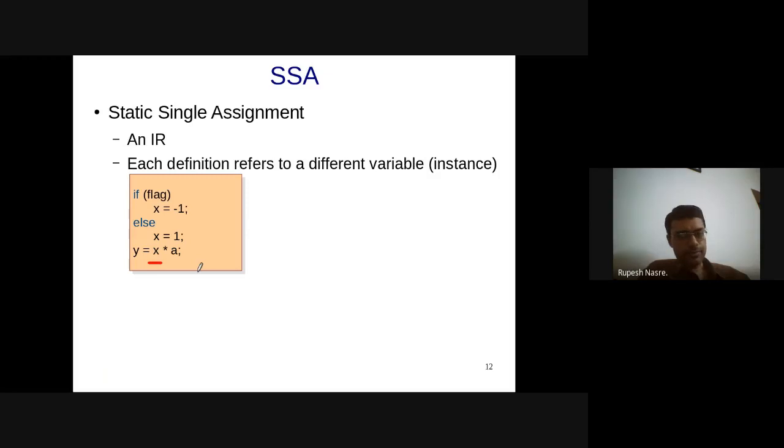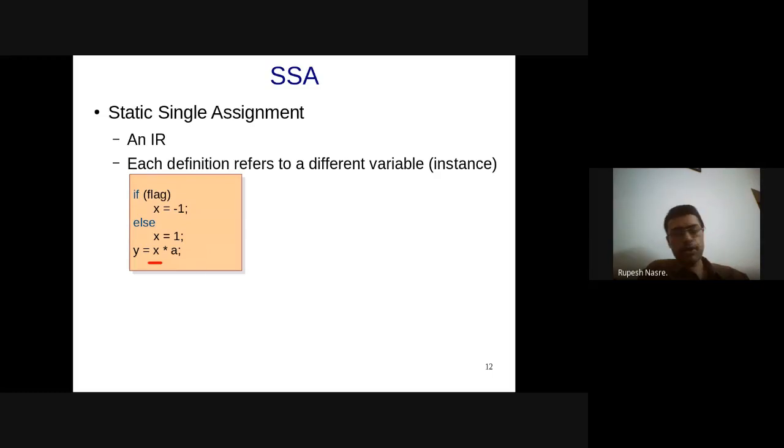So, can somebody tell me? If you try to convert this into SSA form, you will say x1 equal to -1 in the if part and x2 equal to 1 in the else part. So now there are two variables and there is a variable x getting used.